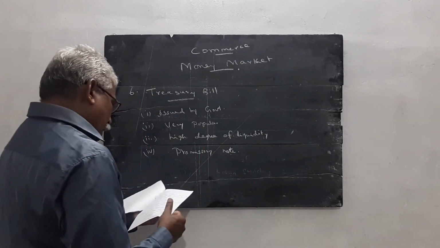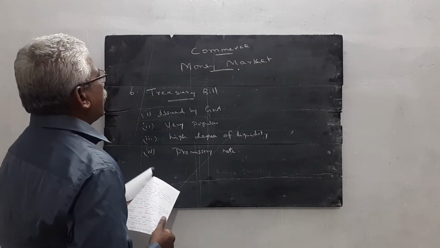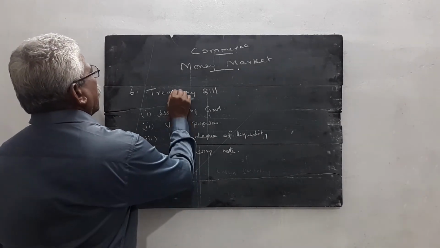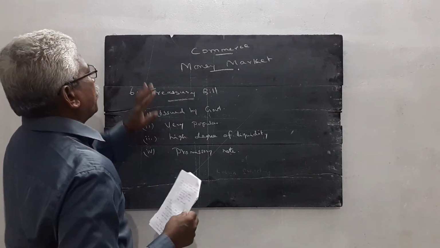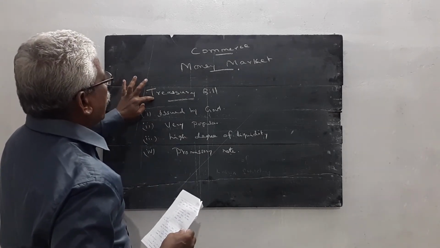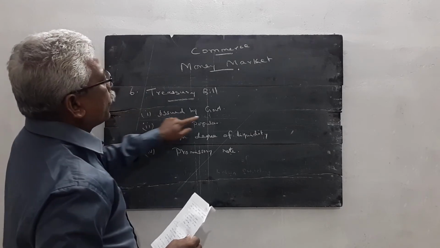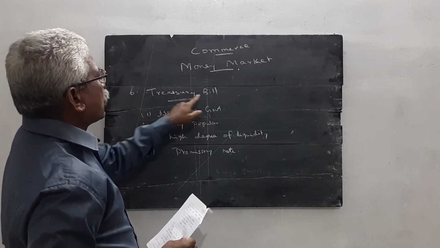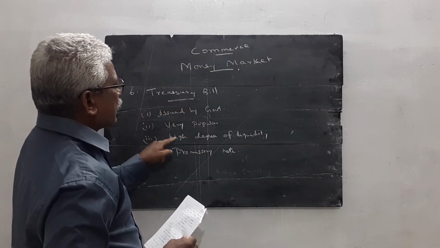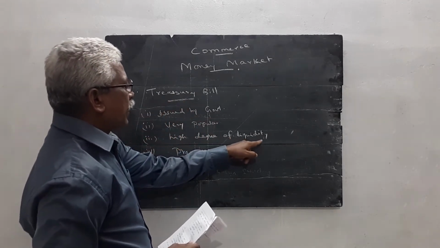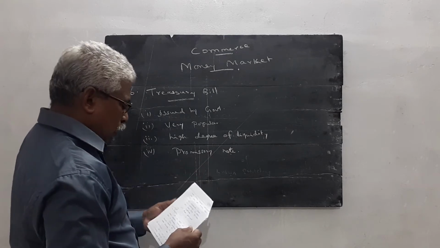Treasury bill is one of the instruments used in the money market. Treasury bill is issued by government. The treasury bill is very popular. Treasury bill has a high degree of liquidity. It is a promissory note.